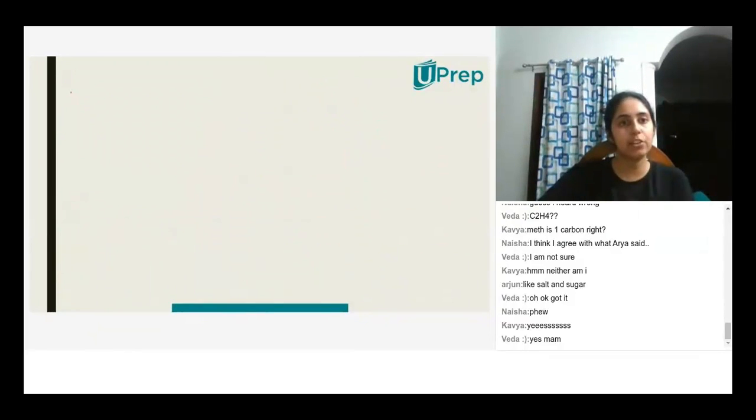On the left-hand side you will have hydrogen, helium, lithium, beryllium, boron, carbon, nitrogen, oxygen, fluorine, neon, and potassium, magnesium.